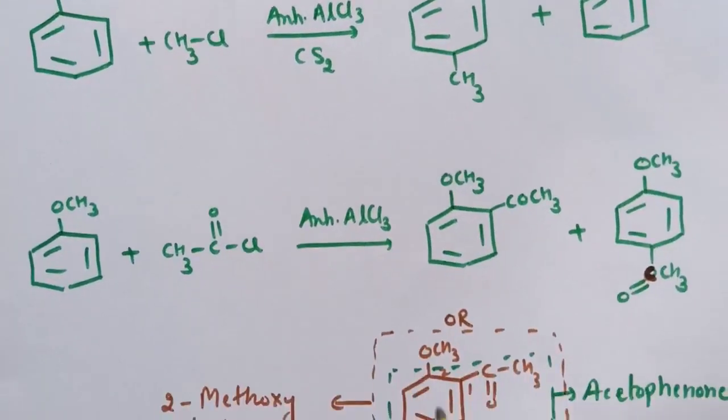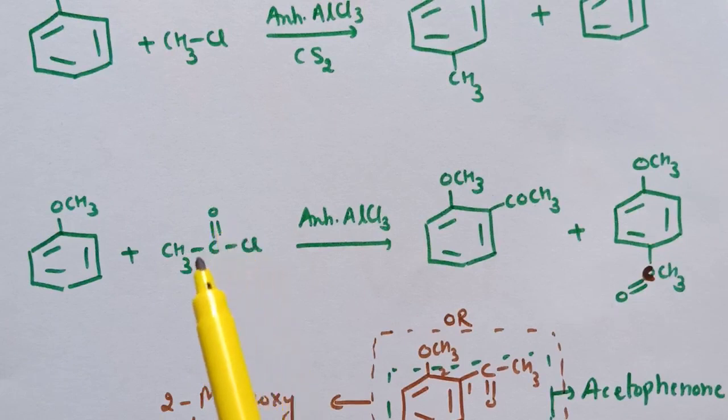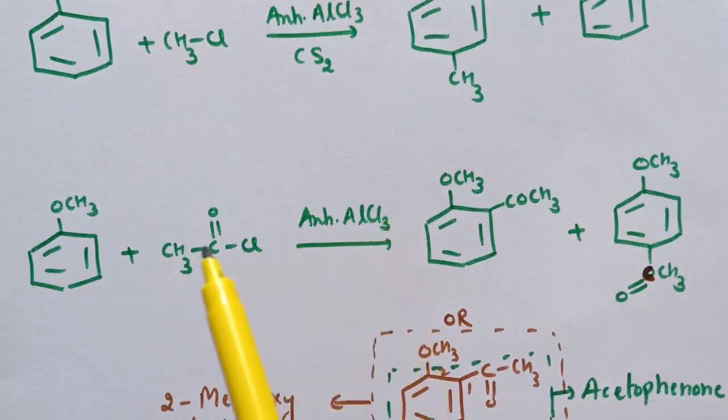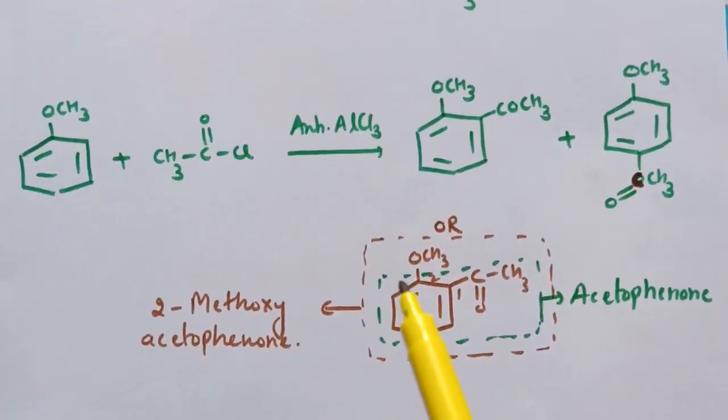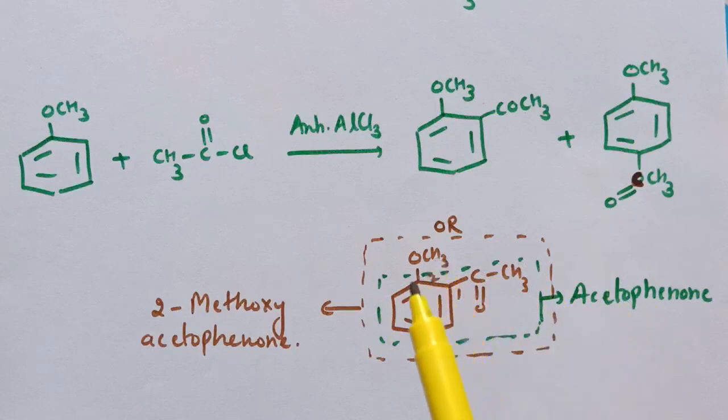Second reaction is Friedel-Crafts acylation. This is acyl chloride, CH3COCl. So when this ether is treated with CH3COCl in presence of anhydrous AlCl3, the COCH3 group gets attached at ortho and para position. Now here the dotted line, which is represented by green color, the name for this is acetophenone. And here the complete name of this compound is 2-methoxyacetophenone.